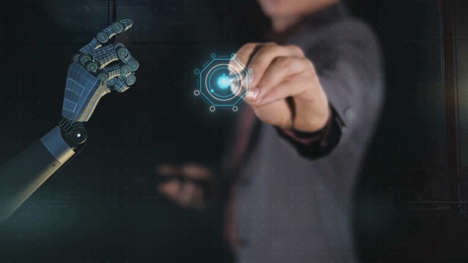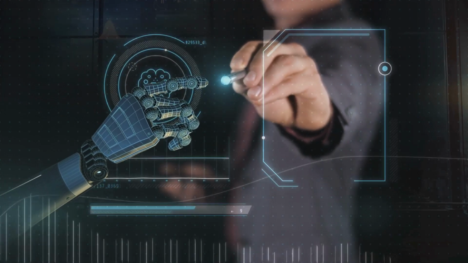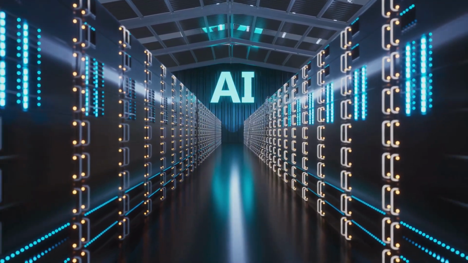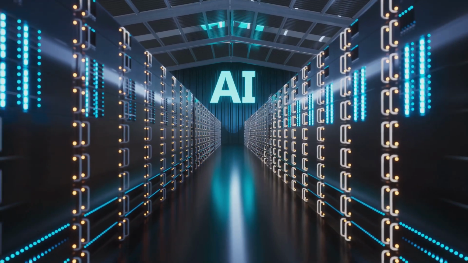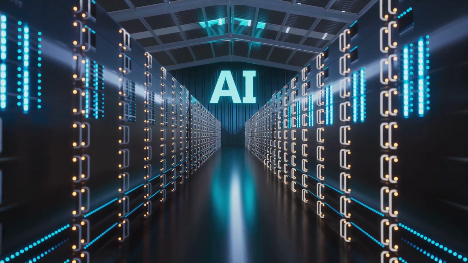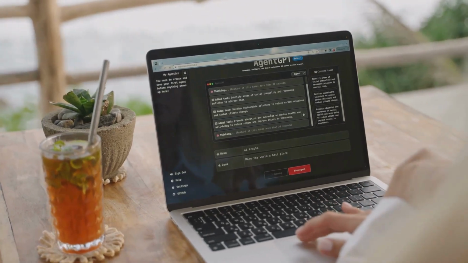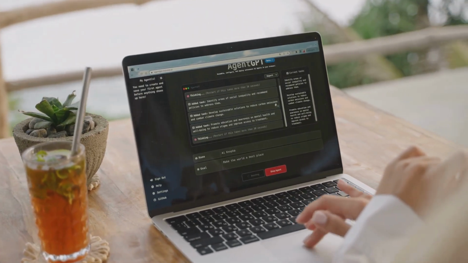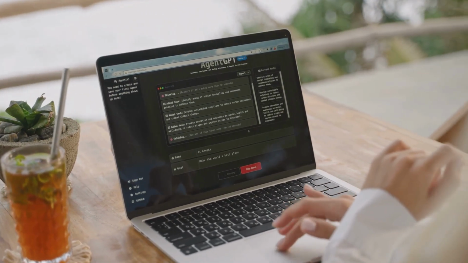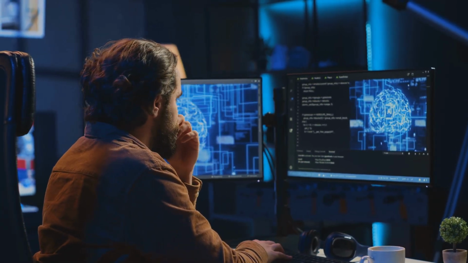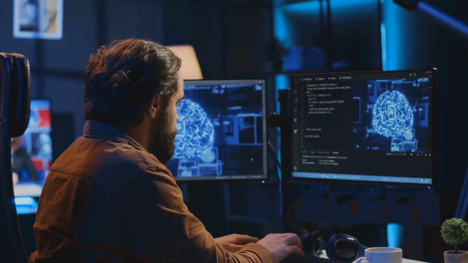Have you ever wished you could have a conversation with a computer that understands you like a human? Thanks to advancements in artificial intelligence, specifically in large language models, LLMs, we're getting closer to that reality. LLMs can understand and generate human-like text, making them perfect for tasks such as translation, writing creative content, and answering questions. But just like any brilliant mind, they need the right tools and guidance to unleash their full potential.